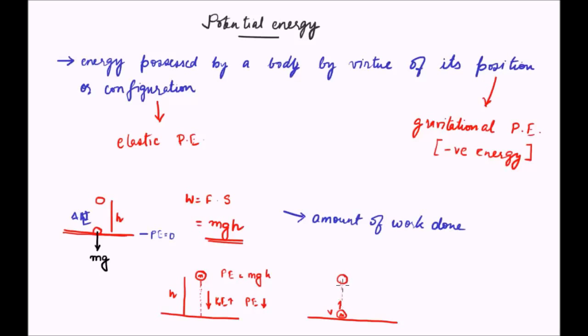So what is happening in the upward motion? V is reducing as the ball moves upward, as a result the kinetic energy is reducing, and that reduction in kinetic energy leads to an increase in potential energy. Why? Because the height is increasing, and the potential energy is mg times h.